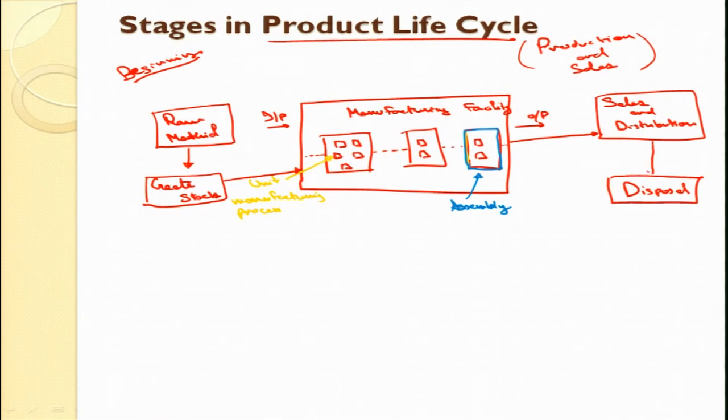After sales and distribution, the disposal of the product also happens. So, I will divide these into three major stages: stage 1, stage 2 and stage 3 through the whole life cycle of the product, from when it was taken from mother nature to when it is given back to mother nature.